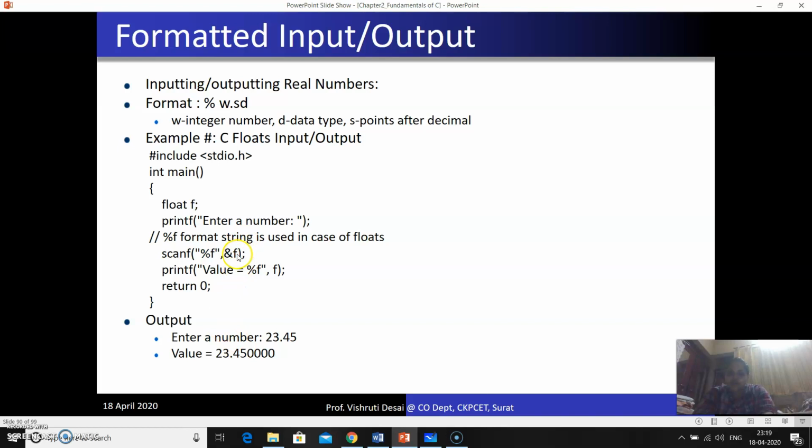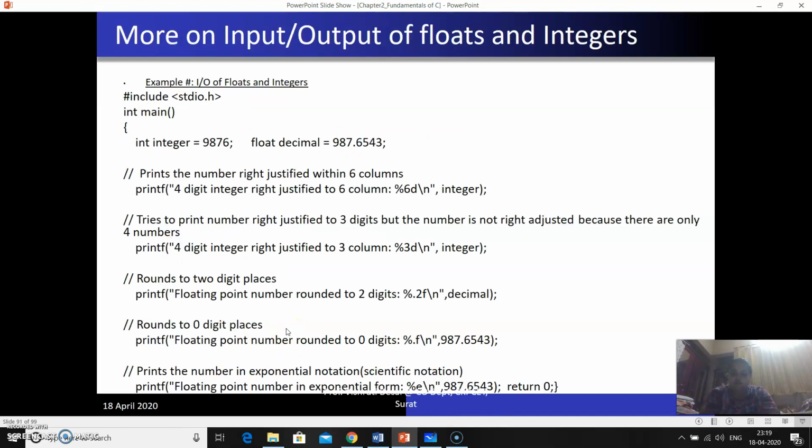But here you can see that I am taking a float value with plain %f. I actually entered 23.45, but it is printing 23.450000. It means it will take the whole size which is required by the float.